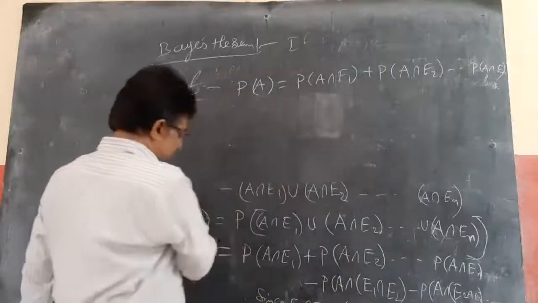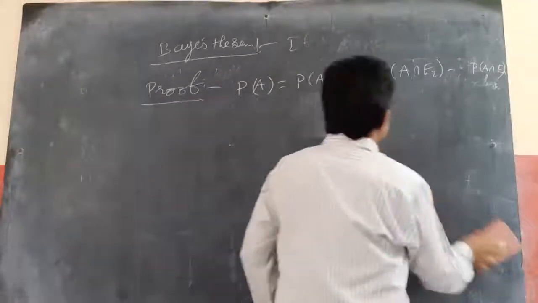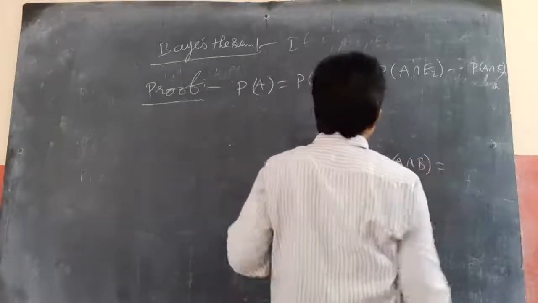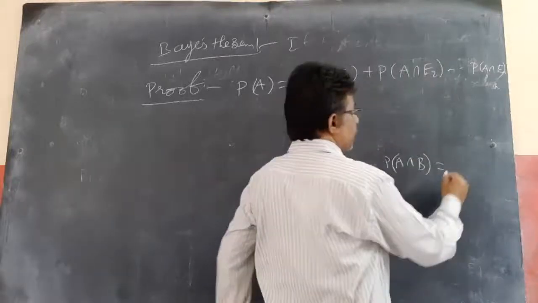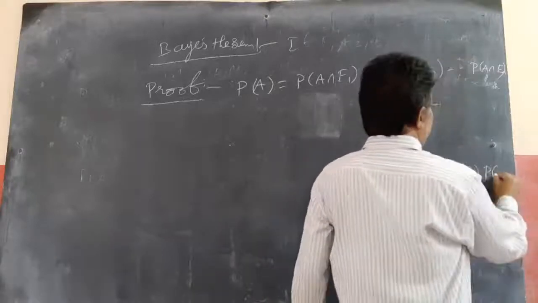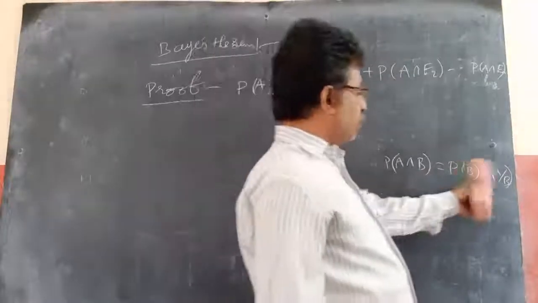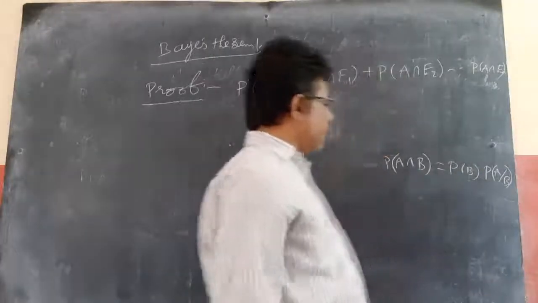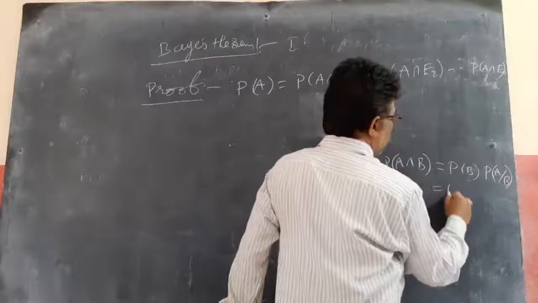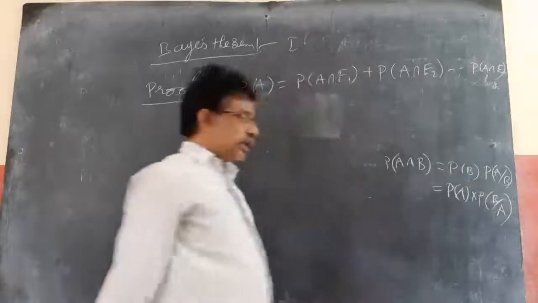Now, by the multiplication theorem, how can I write P of A intersection E1? By the multiplication theorem, we know that P of A intersection B equals P of B into P of A by B, or P of A into P of B by A. This we just learned in the multiplication theorem, so I will apply that.